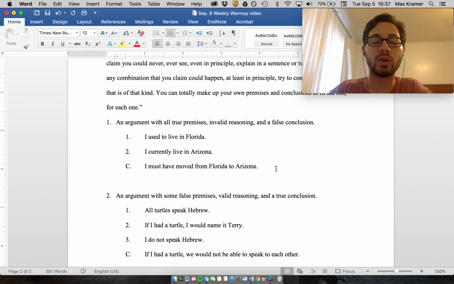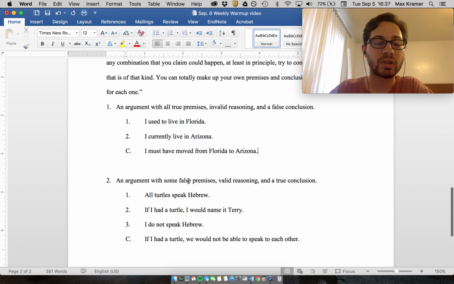In fact, I moved from North Carolina to Arizona, because there's nothing in here that says these are the only places. Now, if this argument had an additional premise that said I've only ever lived in Florida and Arizona, then it must have been the case that I moved from Florida to Arizona, but that's not true. I lived in North Carolina between those two, and therefore both of these premises are true, but they leave out an important premise, which means that this is an invalid argument and this is a false conclusion.